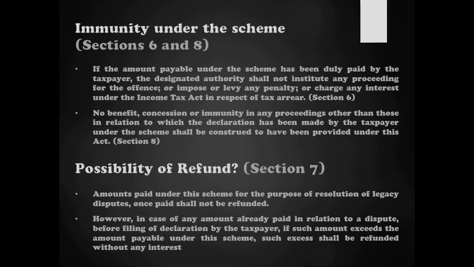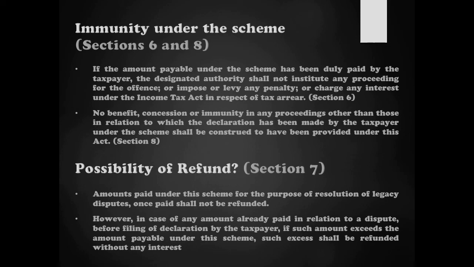So what it means is that other than for those disputes which are settled by opting this scheme, all the other matters relating to the taxpayer, no other benefit shall be construed as having been conferred by this act. That is what it says. So those matters are still open and they can be adjudicated, proceedings can be initiated, and they are subject to all the other provisions of Income Tax Act.